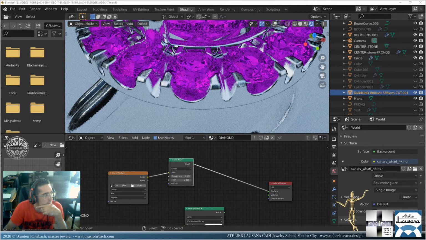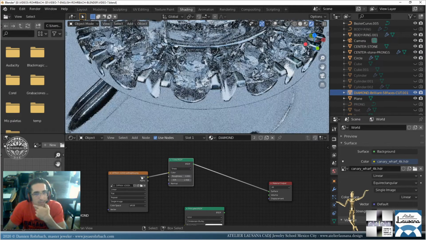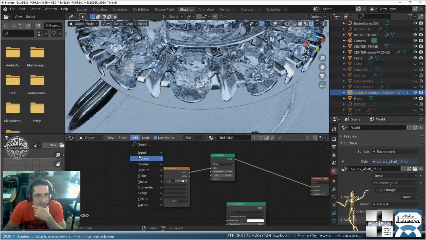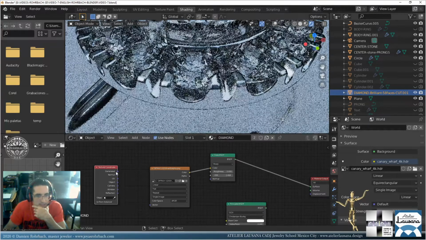Let me find my file. It's not that one. There it is. So nothing's gonna happen yet. Flat. Okay, let's add an input texture coordinate.